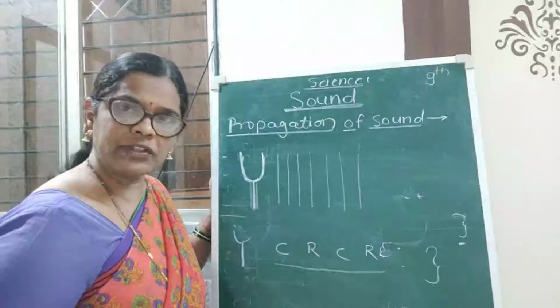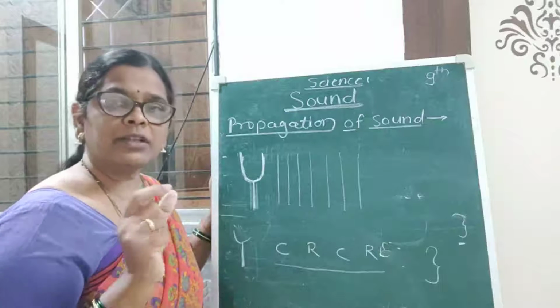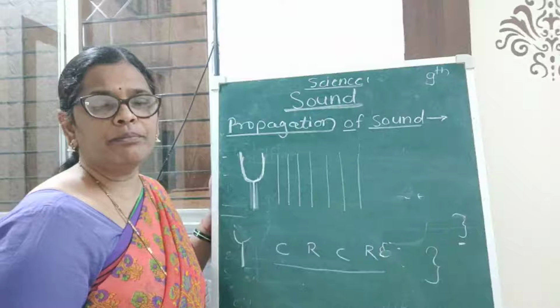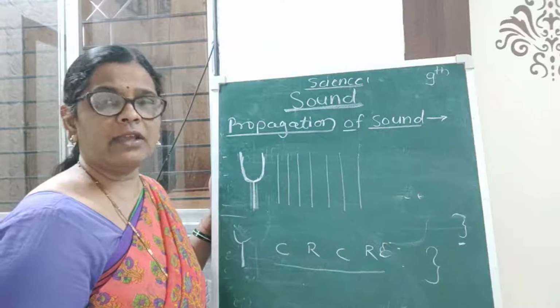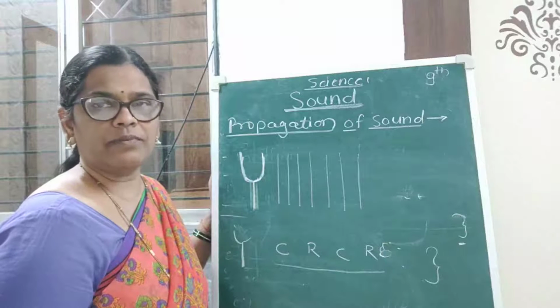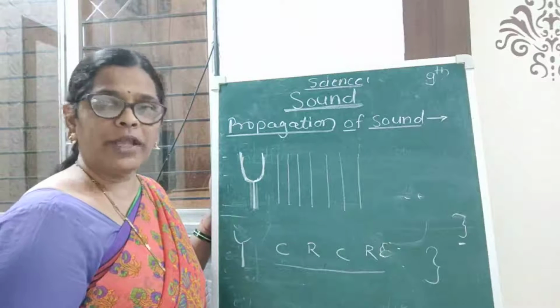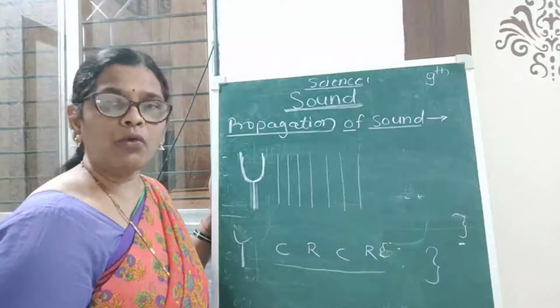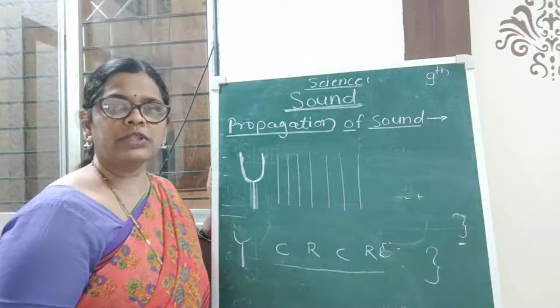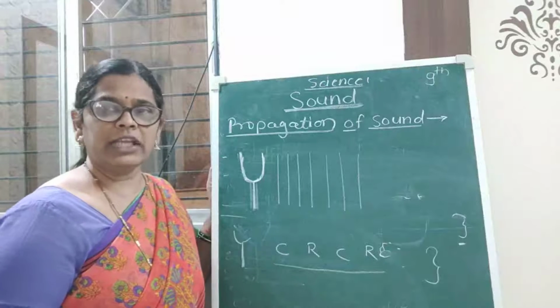The eardrum vibrates and at that time some specific message reaches the brain, and in this way we get a sound. So today we have completed how propagation of sound takes place. The next part we will see in the next video.